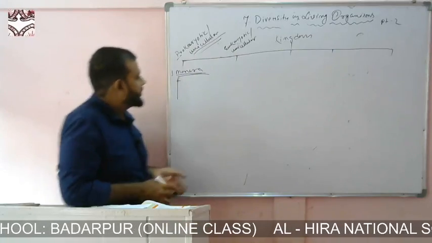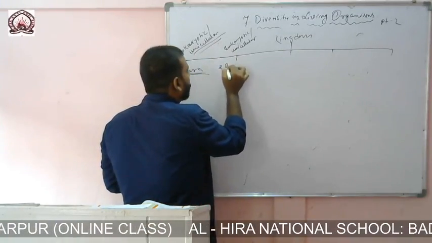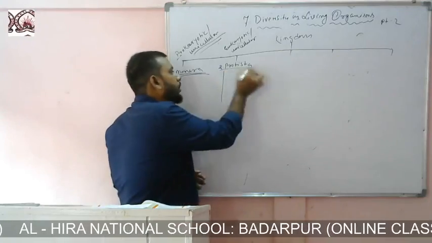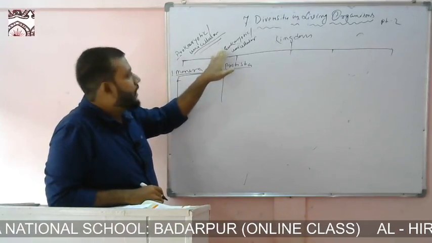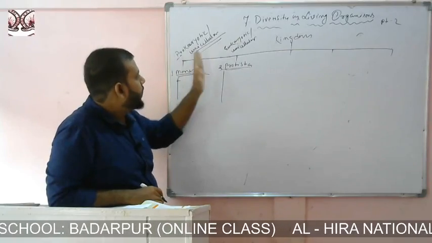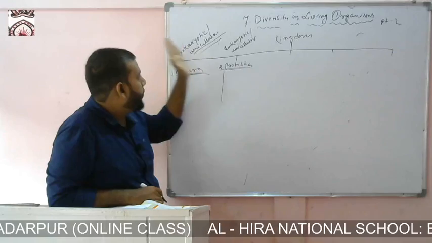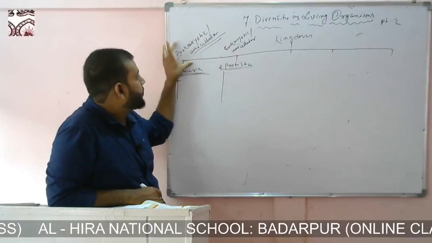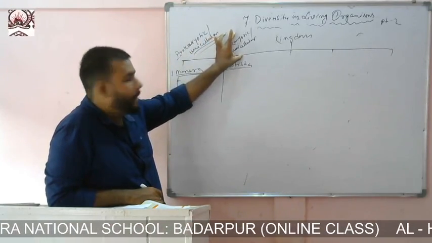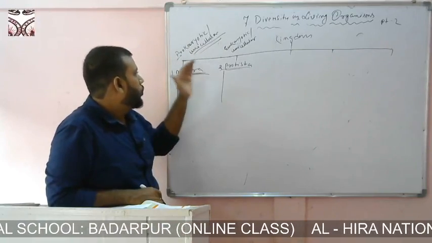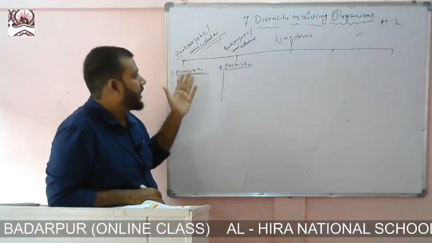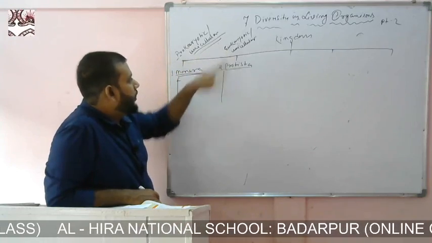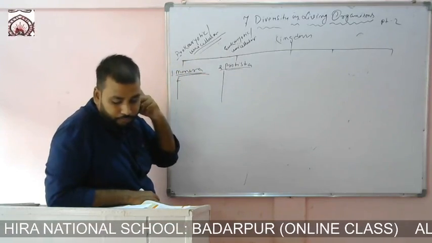And the second kingdom that we'll be talking about is Protista. What are the characteristics of Protista? They are eukaryotic, they are unicellular, right? Both are unicellular organisms, but both have a difference in cell type. The first one is a bit primitive cell type, the second one is a bit more advanced cell type, but both are unicellular. So Monera is prokaryotic and unicellular. Protista is eukaryotic and unicellular.